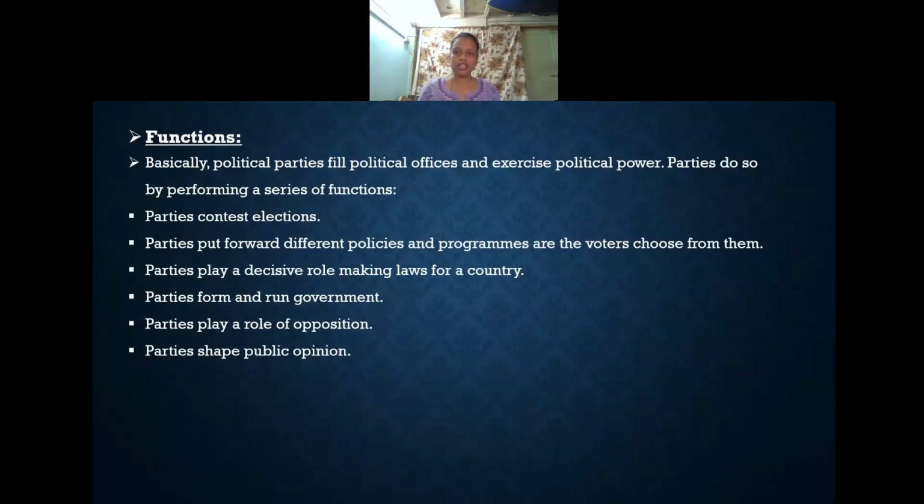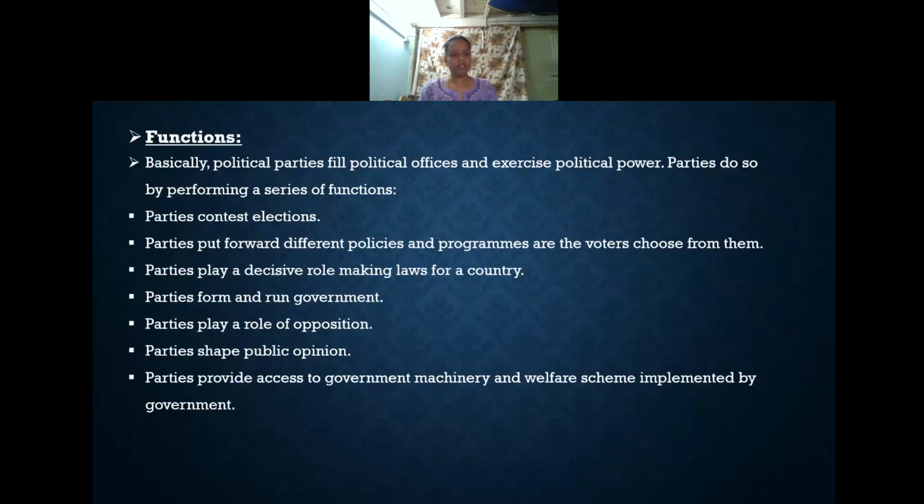Without these, we cannot say that there is a successful democratic form of government in the world. Wherever there is a democratic form of government, the political parties play a very important role by giving good administration, standing in the election and forming the government. And also, parties provide access to the government machinery and welfare schemes implemented by the government.